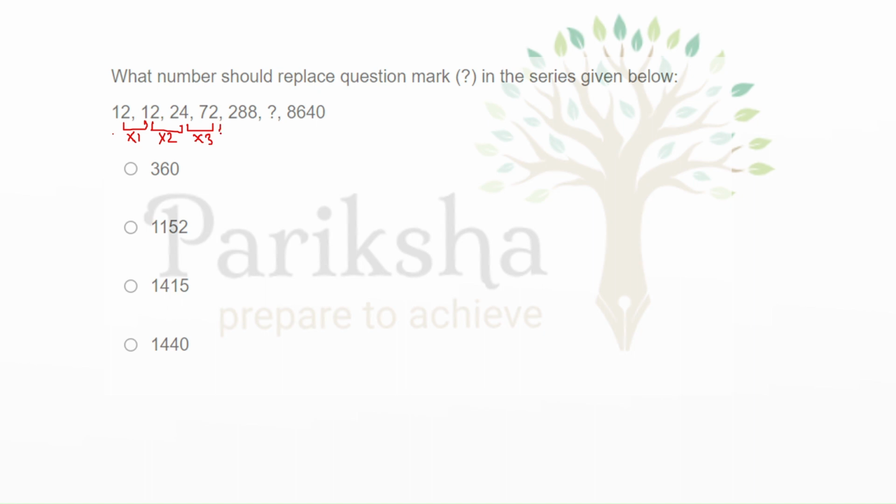Similarly, 72 multiplied by 4 gives 288. Now 288 into 5 will be the option. 8 fives are 40, and 28 into 5 is 140, so it will be 1440. That's the right answer.